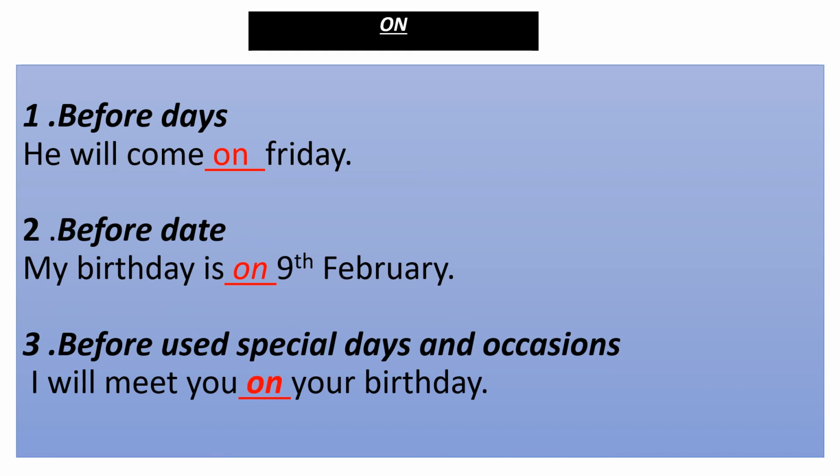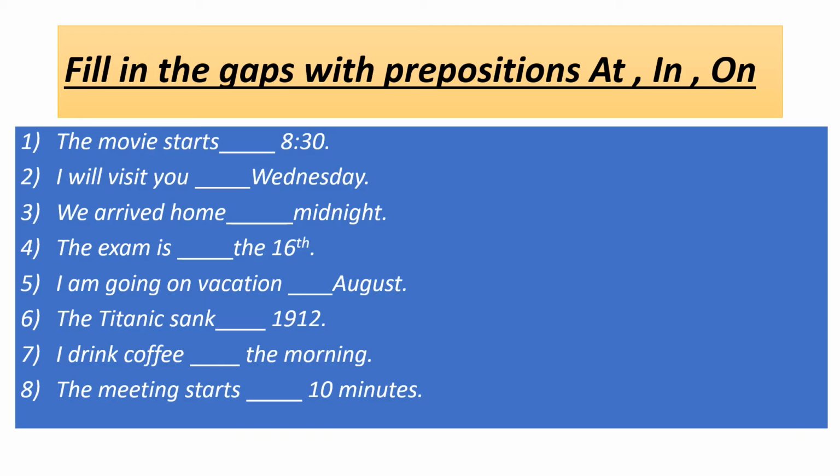Number 3, preposition on is used before special days and occasions. For example, I will meet you on your birthday. Here, you can see that preposition on is used before the special day birthday. Yes, students, I hope now you can use preposition at, in, on in a sentence correctly. So pause the video and bring out your copy and fill in the following gaps with prepositions at, in, on.